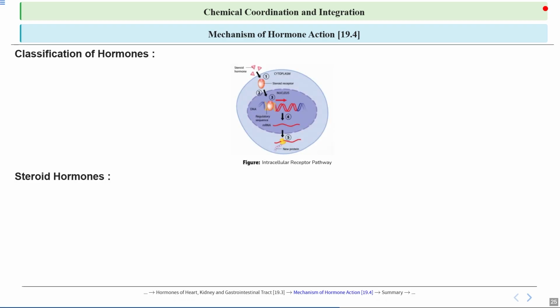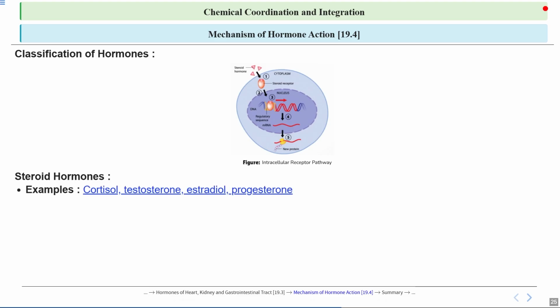Let's talk about steroid hormones. These are a type of hormone made from cholesterol, which is a type of fat, and are produced by certain glands like the adrenal and sex glands. These hormones can pass through cell membranes because they are fat soluble, allowing them to directly enter cells and bind to receptors inside the cell, which then influences gene activity and controls various bodily functions such as metabolism, development, and reproduction. Unlike water soluble hormones, steroid hormones do not require carrier proteins in the blood and have slower but long lasting effects in the body.